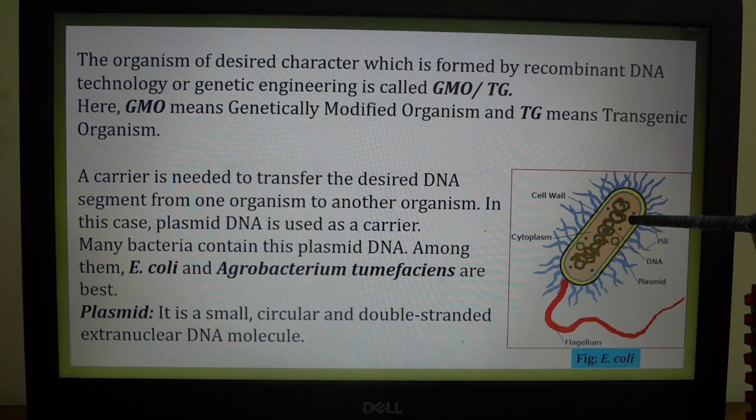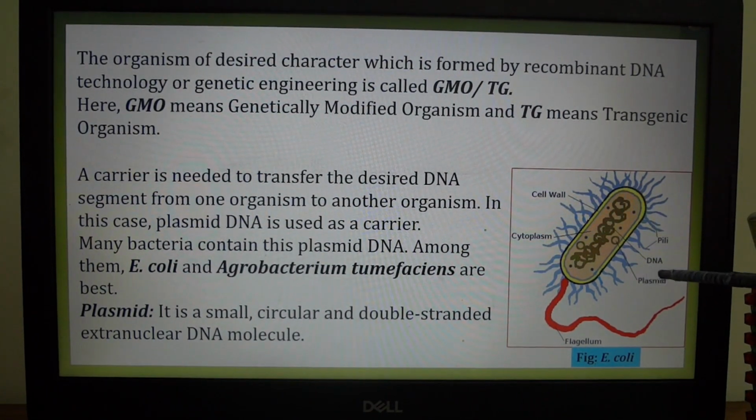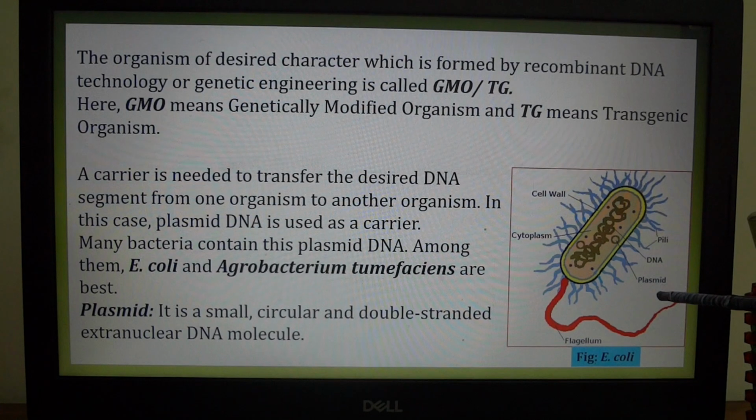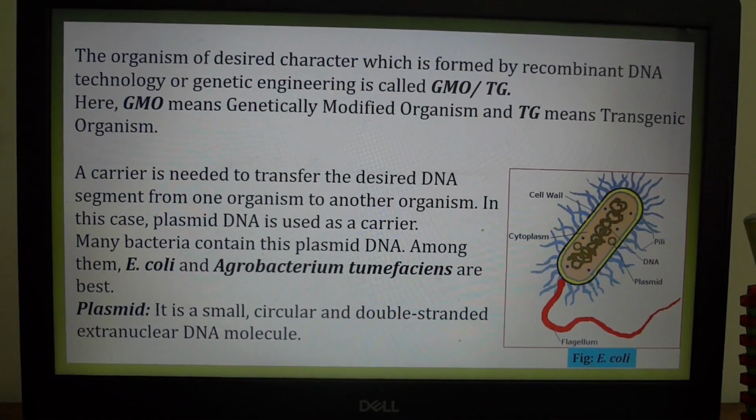Here, in addition to the main DNA, we can see a small circular DNA which is called plasmid. Okay. So, this plasmid is used to transfer the desired DNA segment.